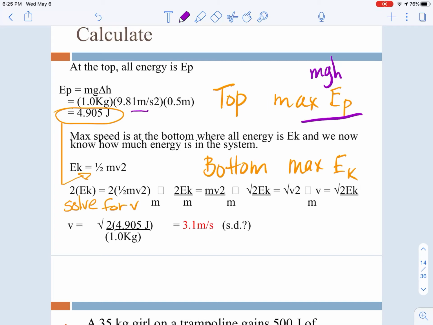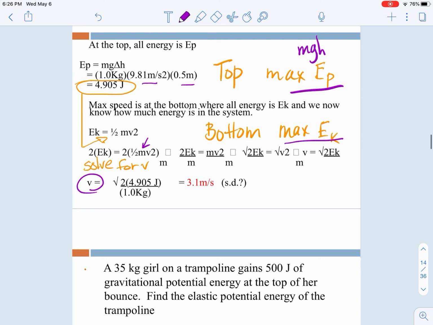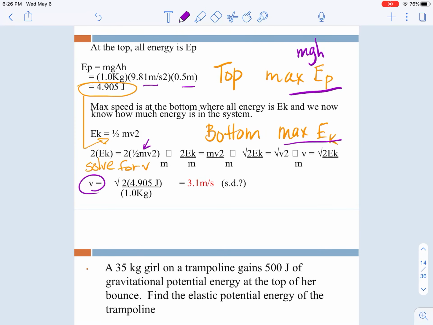If we find our potential energy with mgh at the top, it would be 1 kilogram times the gravitational acceleration times the height at the top, then we can make that equal to the kinetic energy at the bottom, where you fill in your mass, and you're just solving for the velocity.